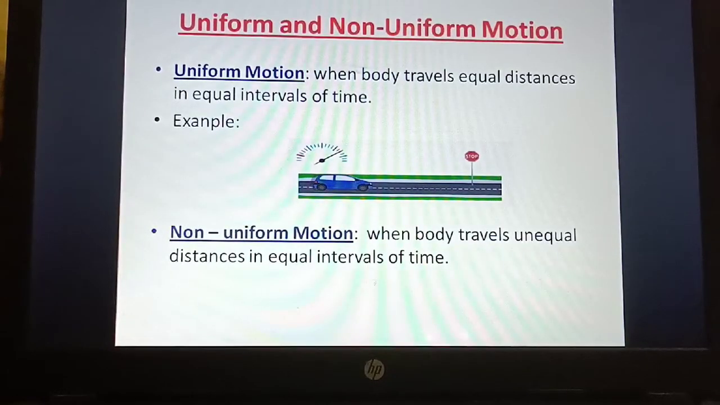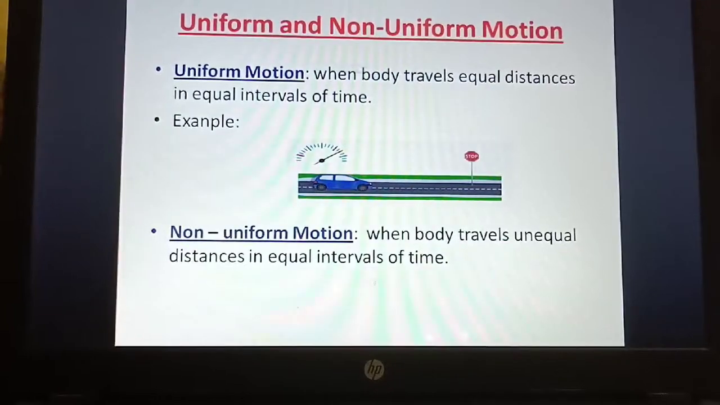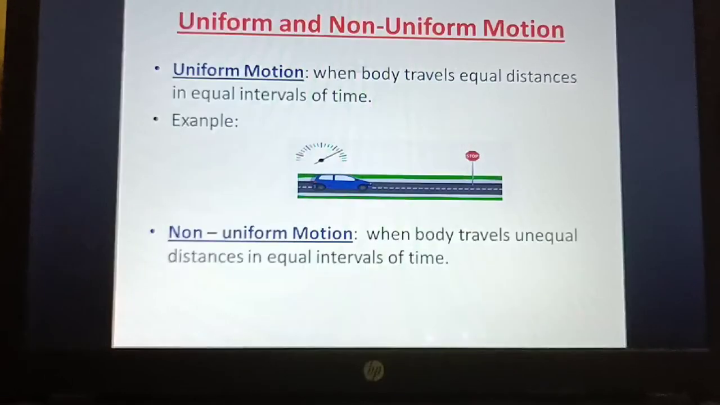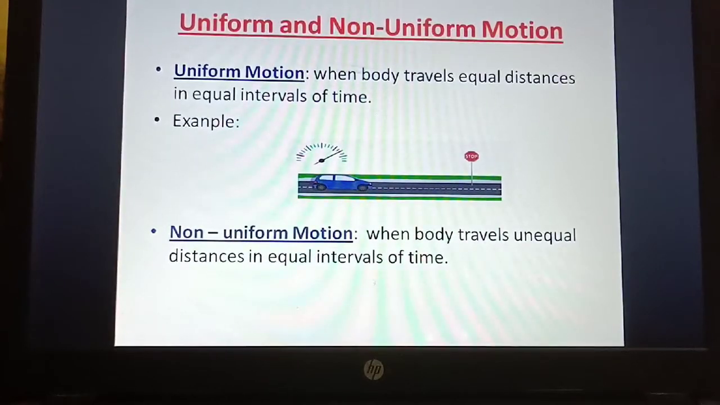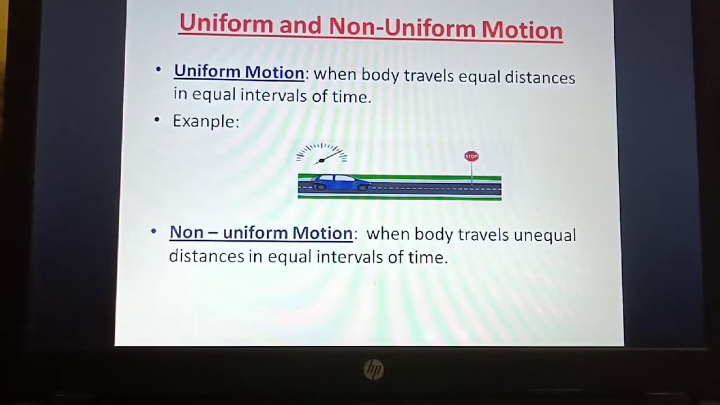Students, in the previous class we studied speed and velocity. Today we'll see uniform and non-uniform motion. Now, what is uniform motion? When you hear the word uniform itself, you can make out that it is nothing but when a body travels equal distances in equal intervals of time. It should be uniform.